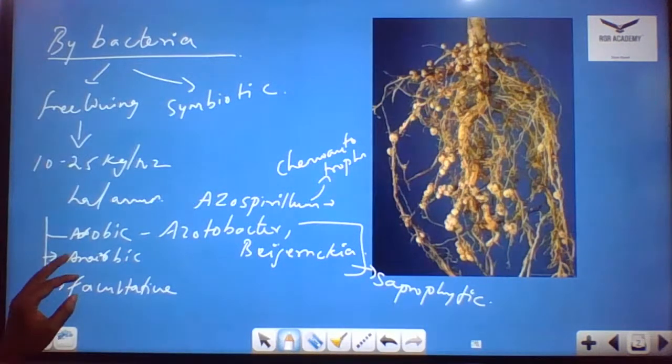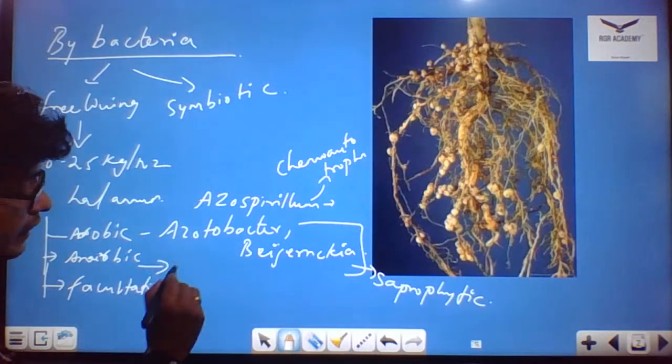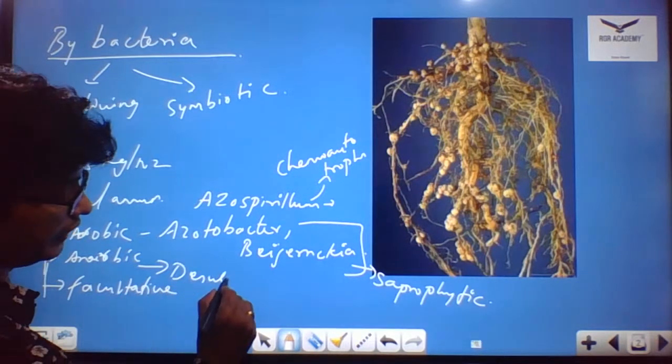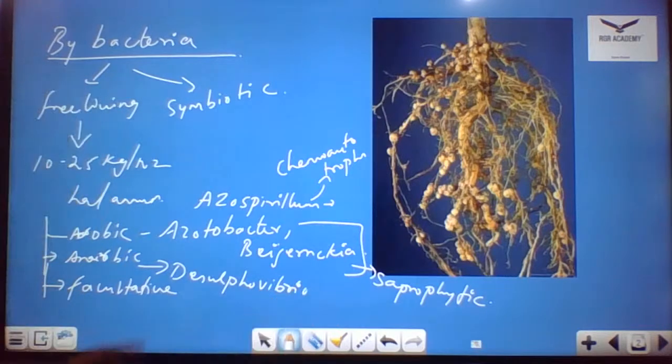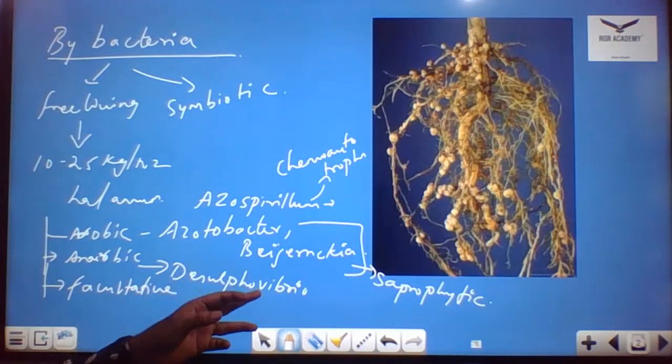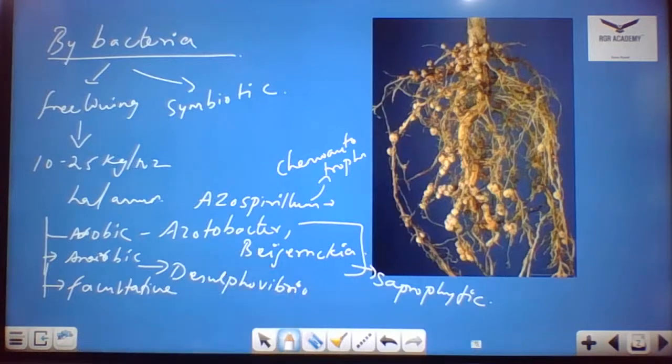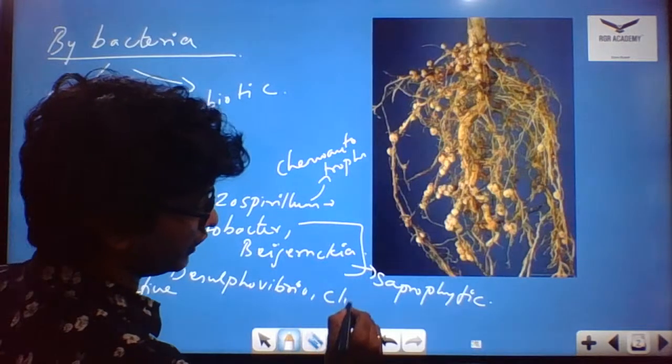Fine. Now we discussed the anaerobic mode of organisms. Examples for anaerobic, we could say Desulfovibrio. Then we have Vibrio and we have Clostridium. We have Vibrio and Clostridium species.